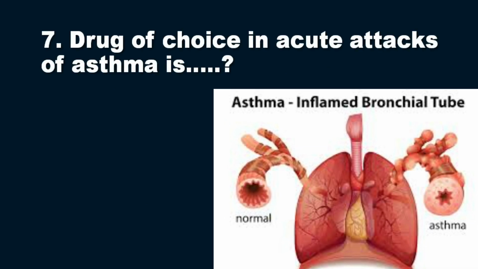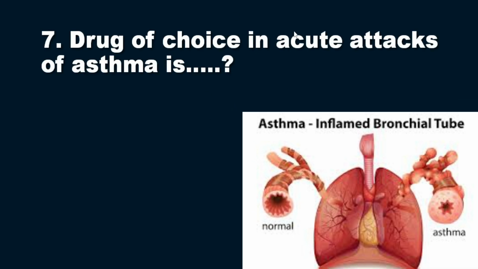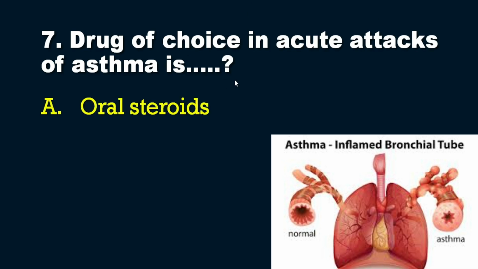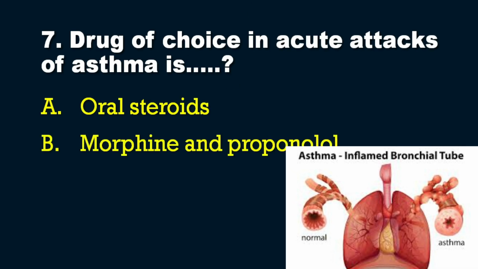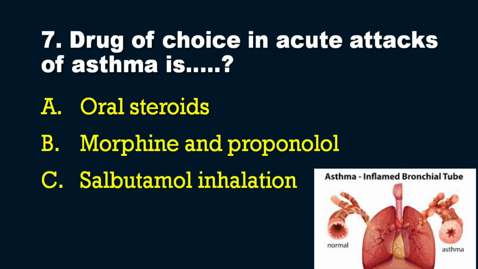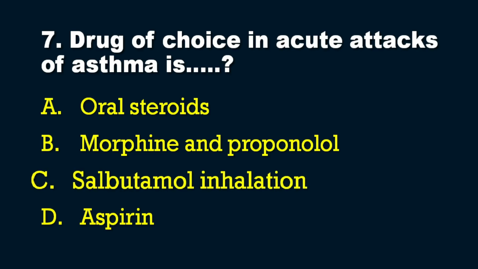The drug of choice in acute attacks of asthma is dash. So the drug of choice in acute attacks of asthma. The options are option A, oral steroids, option B, morphine and propranolol, option C, salbutamol inhalation, and option D, aspirin. So which is the drug of choice in attacks of asthma? The answer is obviously option C, that is salbutamol inhalation.